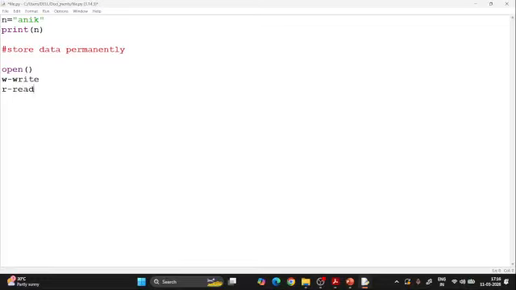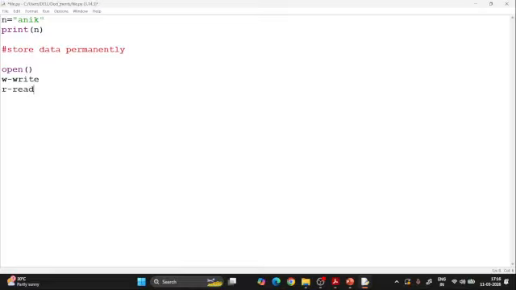Generally these are the two basic operations you are going to perform, but yes, somewhere there can be read and write together, and there can be other operations also, but definitely you will go with W and R every time. W is for write: I want to make a file so that whatever data is there, I can store it permanently, so that it is not lost whenever I close the program, right?